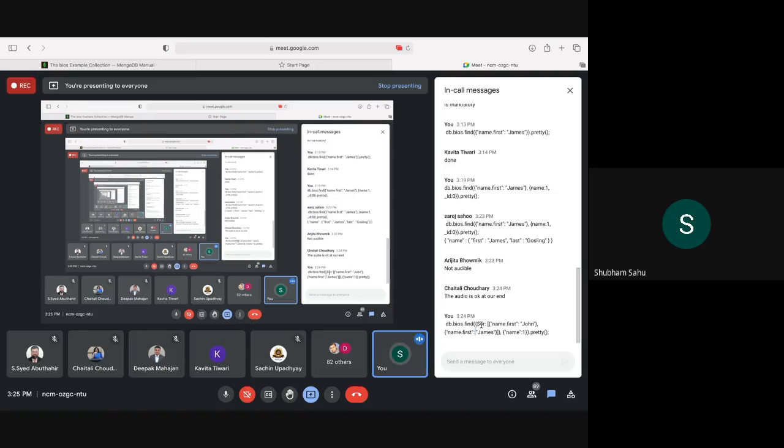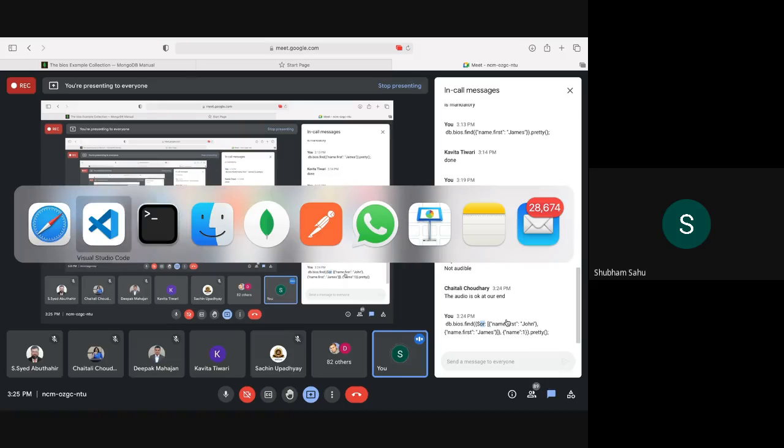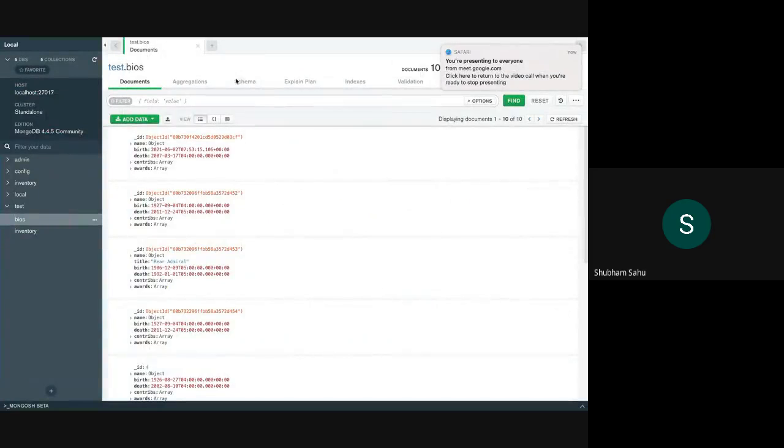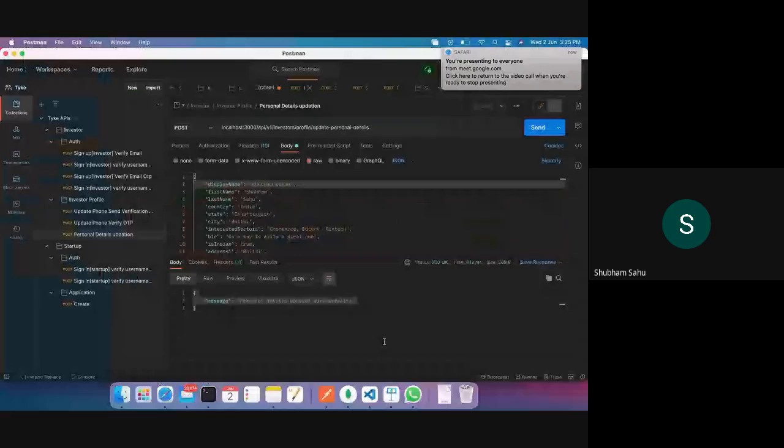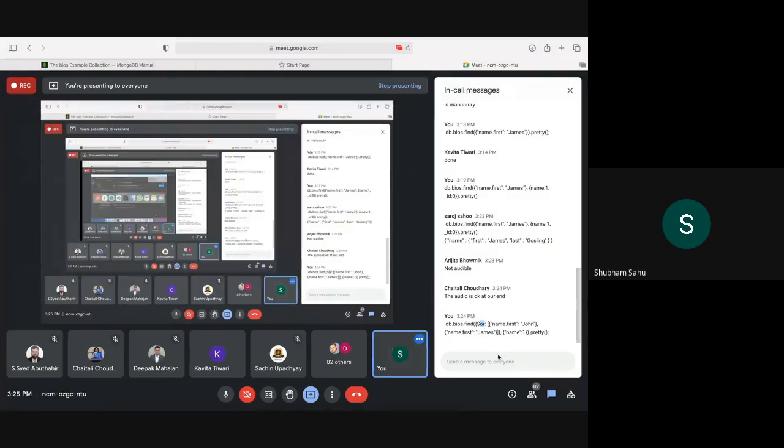This is similar for the AND clause also. Okay, and it's on us how much nesting we can do. So it's on us totally. And for trying out this thing, we can also use Mongo Compass. Let's try it out first, and we'll have a look into that also.